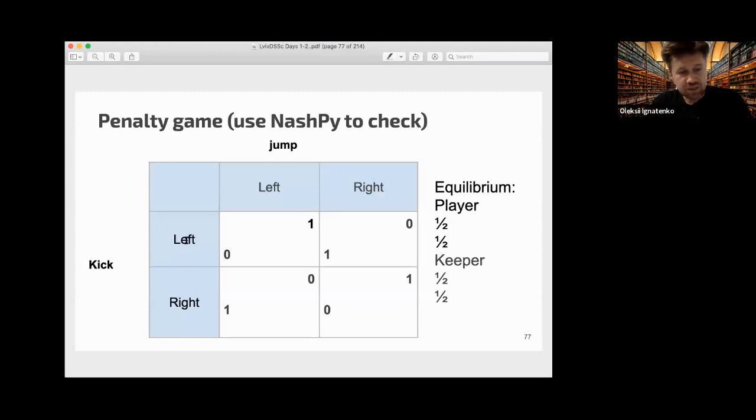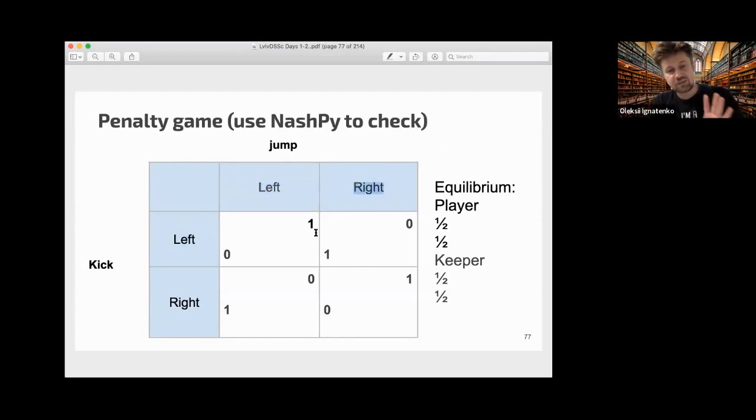The kicker can aim for the left or the right, and we assume that if the goalkeeper jumps in the other direction, then it will be a goal with 100% certainty. And the goalkeeper can jump to the left and to the right.